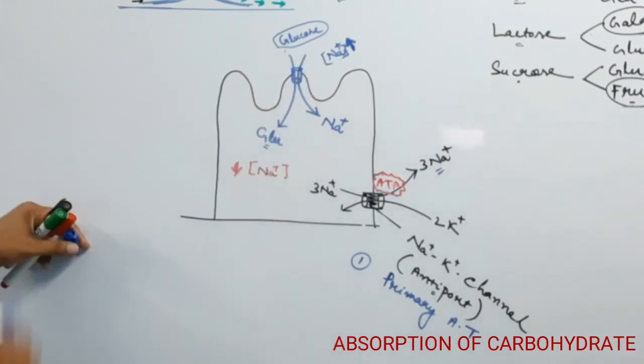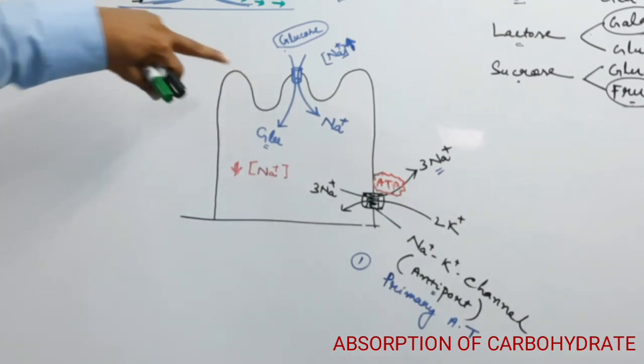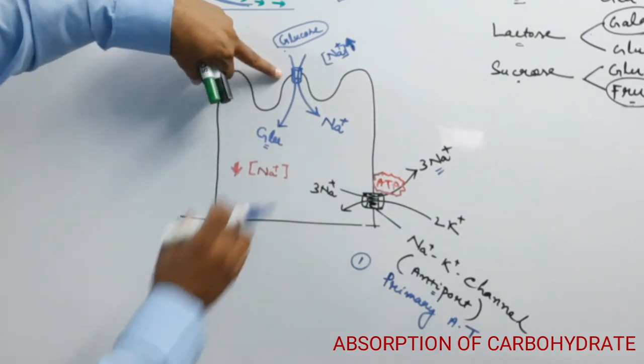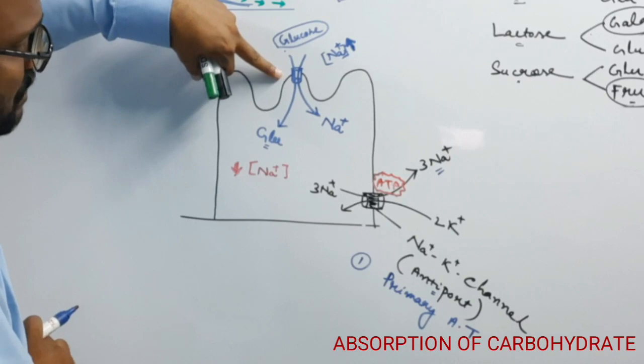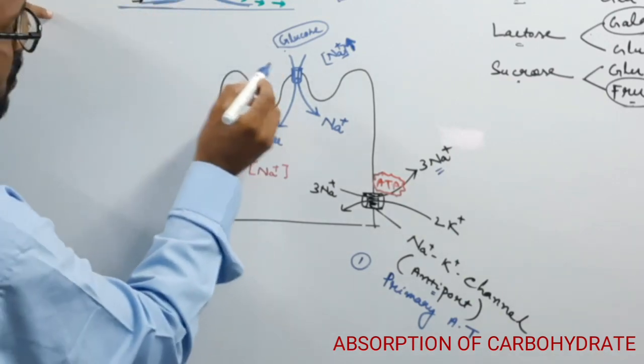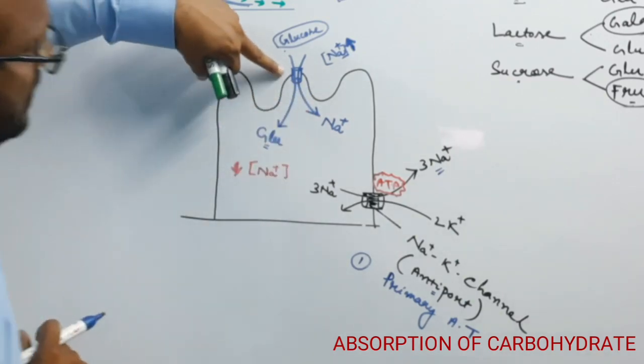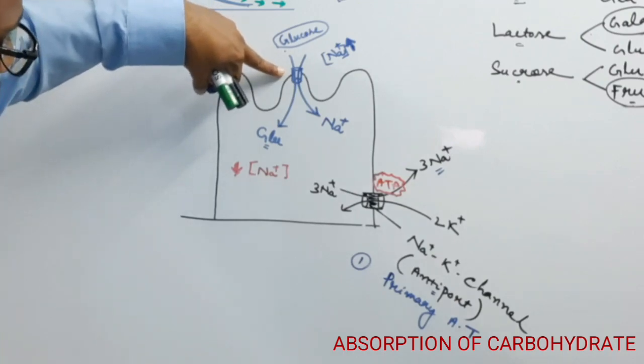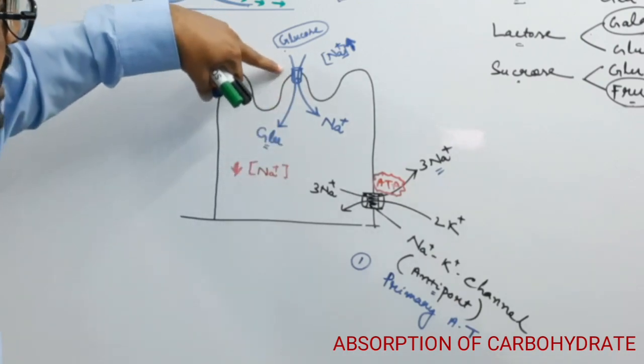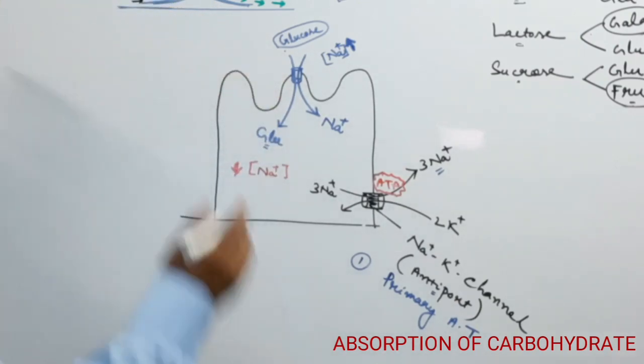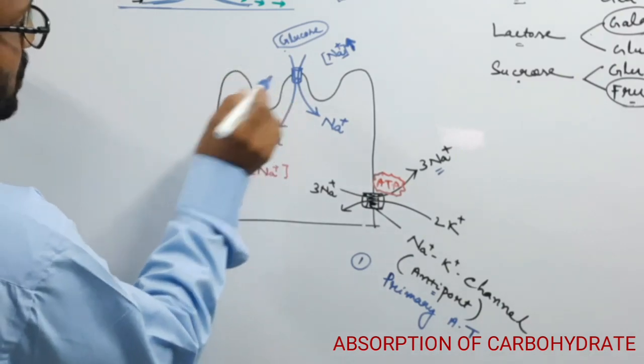also enters. And when both molecules enter from the outside through this type of channel, this is one type of co-transport or symport. And this is the secondary active transport. Why?